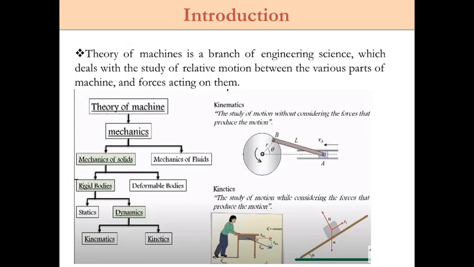Then we'll try to understand some of the basic definitions. Kinematics of machines, as we have discussed earlier, is the branch of theory of machines which deals with the relative motion between the various parts of the machine. Here we also have statics, so we'll try to understand the difference between dynamics and statics. Statics is the branch of the theory of machines which deals with forces and their effect while machine parts are at rest.